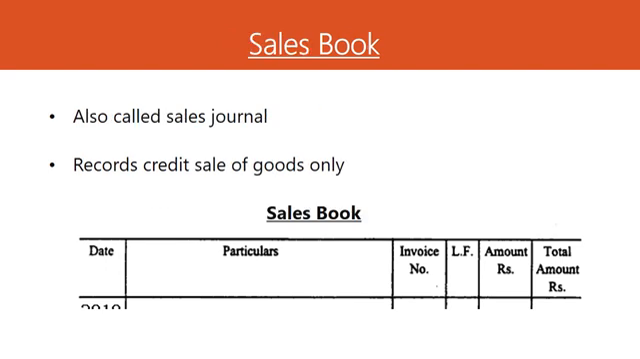The next is the sales book. Just like the purchase book, a sales book is a book in which all the credit sales of goods are recorded. The sales book is also called the sales journal. And the format of the sales book is again similar to the purchase book.